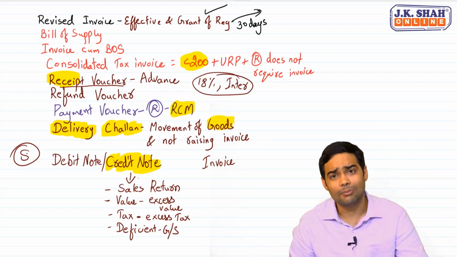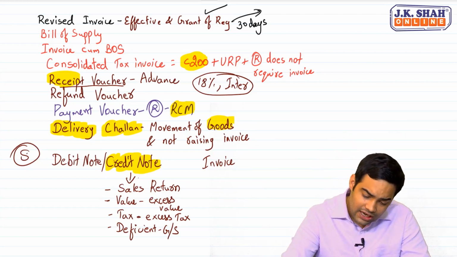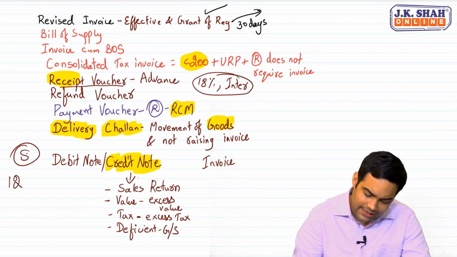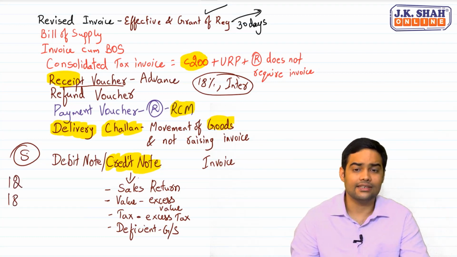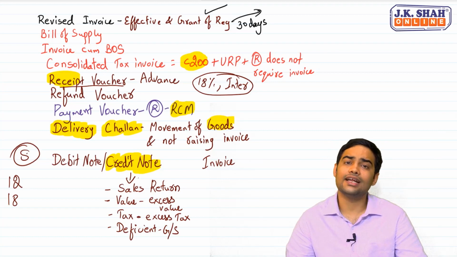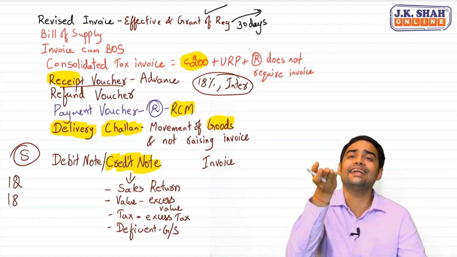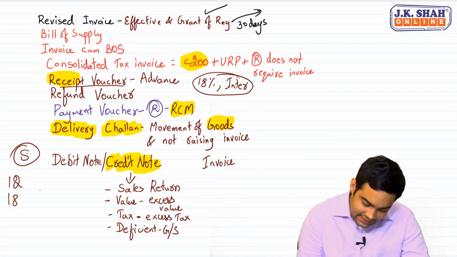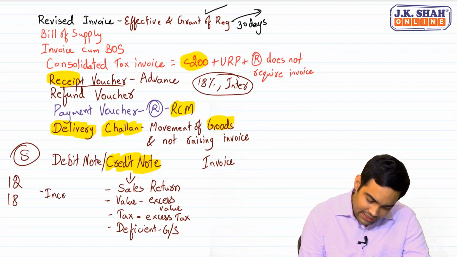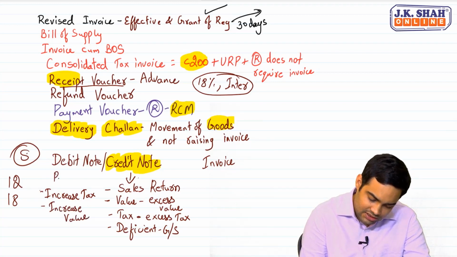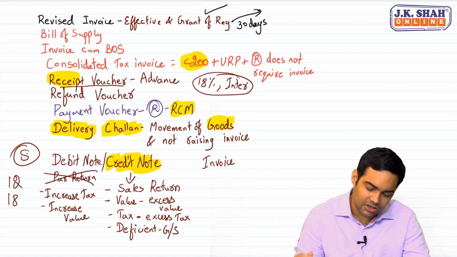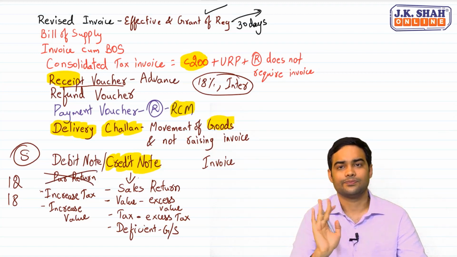Now, what will happen if I have charged tax of 12 on my invoice, but it had to be 18. I have charged 12, but it had to be 18. Now, how do I increase it? You increase tax by issuing the debit note. Remember, this debit note is never for purchase return. Purchase return debit note is accounting debit note, not for us.